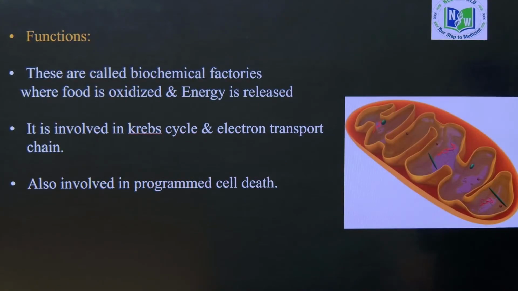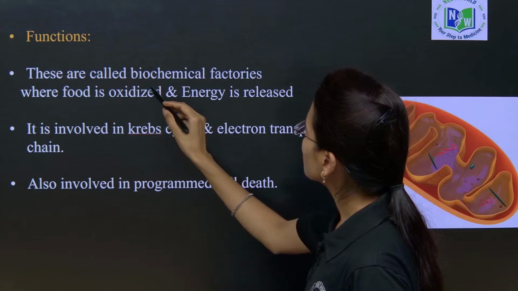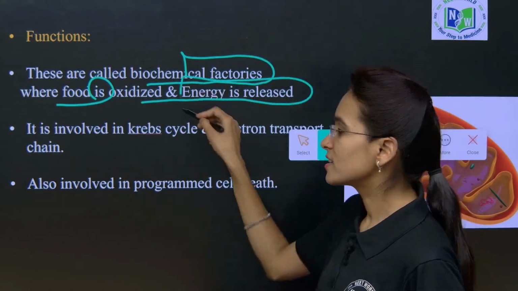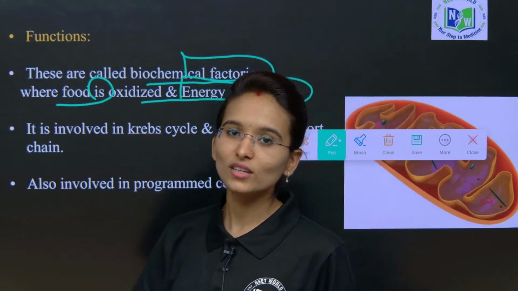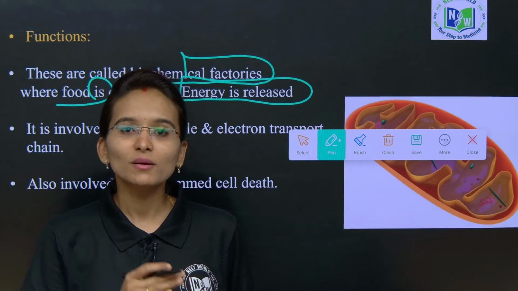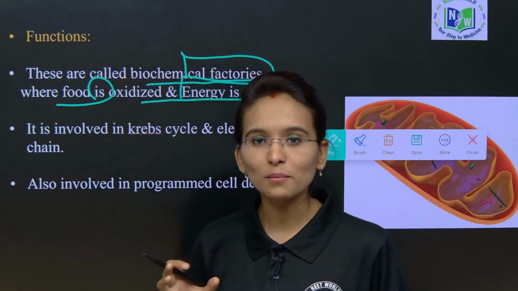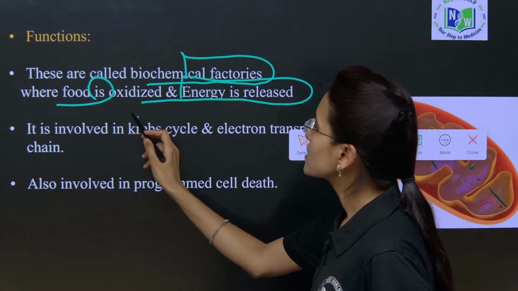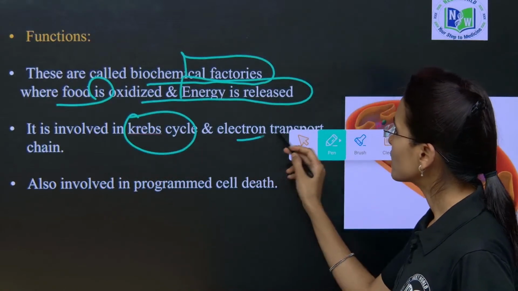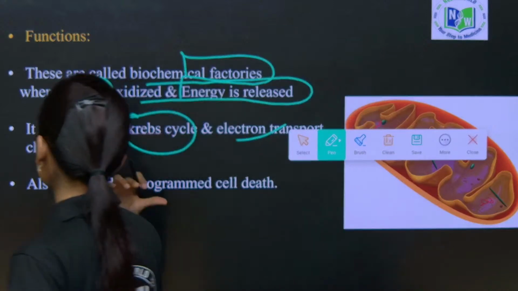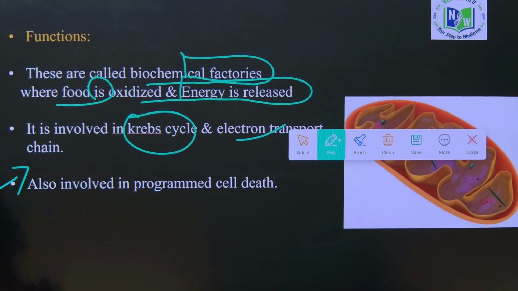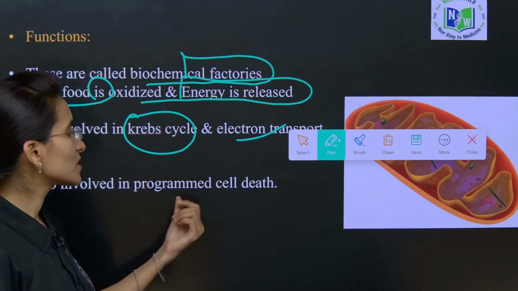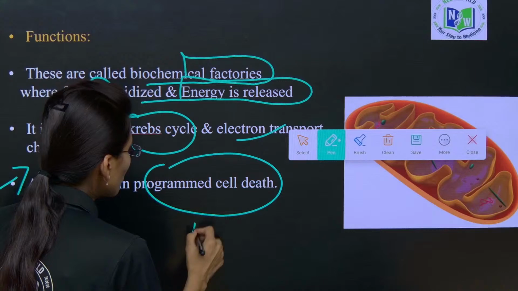Once we look into these functions, these are called biochemical factories, where food is oxidized and energy is released. The glucose combines in the presence of oxygen, breaks down that food and releases carbon dioxide plus water and energy in the form of ATP. It is also involved in the Krebs cycle and electron transport chain. This also we have discussed clearly just now, and it is also involved in programmed cell death. Do you remember programmed cell death? It is also called as apoptosis.